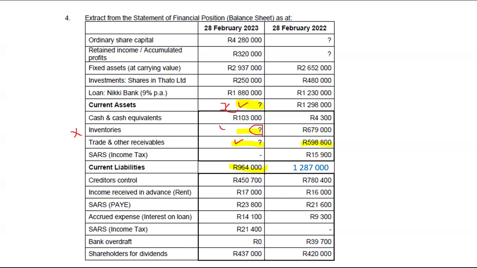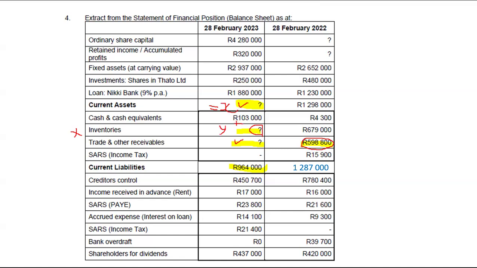We don't have inventories. So if I take 103 and I add it with this inventories and I add it with trade and other receivables that we just got, which was this, 598,800 plus 21,200, it should give me my current assets, of which we already found, right?